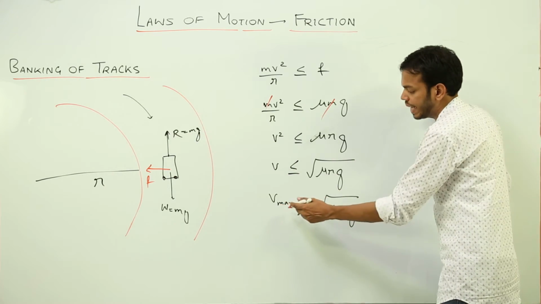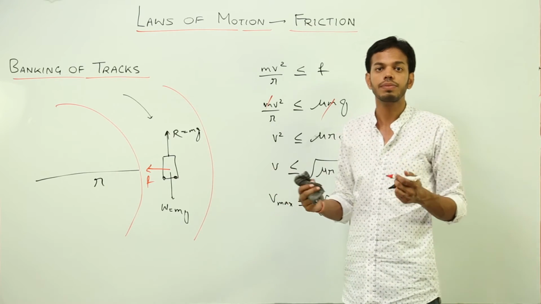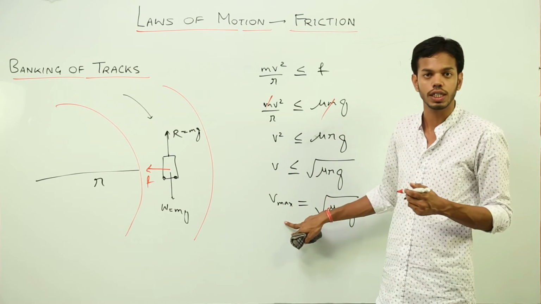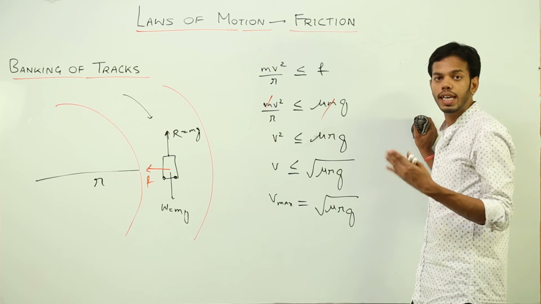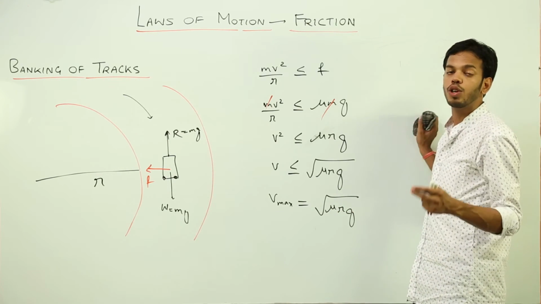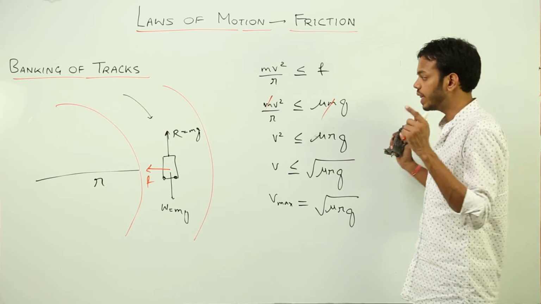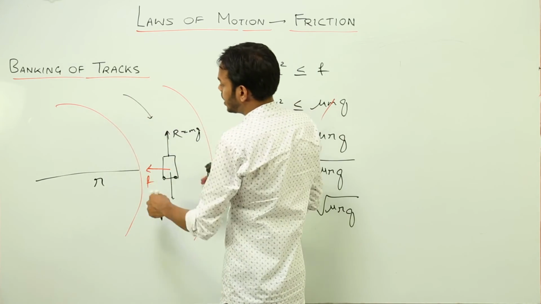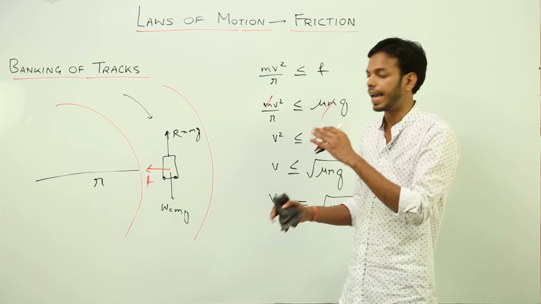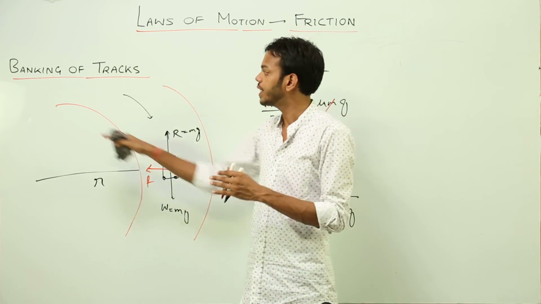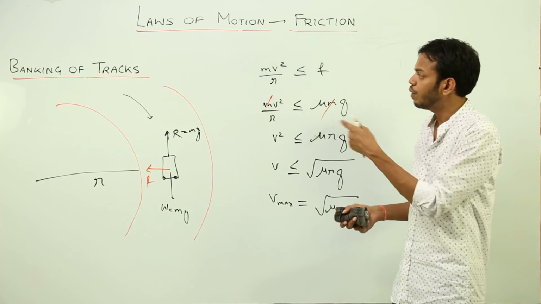See, to increase the value of velocity, suppose I am driving from Delhi to Gurgaon, I have to make this radius large so that vehicles can go at a larger velocity, right? But what if due to geographical location we cannot construct that large a circular path? In that case, we lift this whole part of the road up in an inclined way so that there is an angle between the horizontal and the road, which is called banking of tracks. That is why banking of tracks is required, which we'll discuss next.